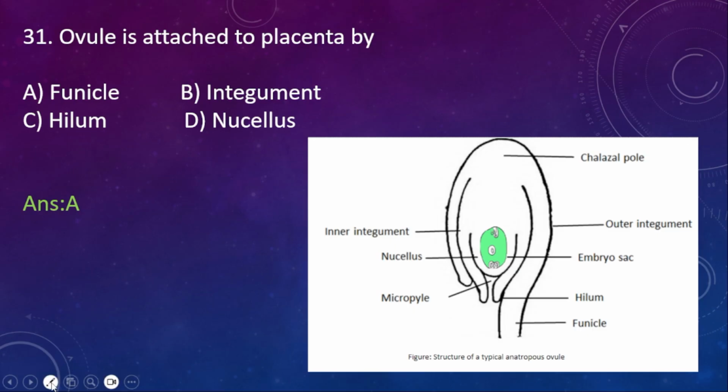Let me draw. Imagine this is the placenta. This placenta is connected with the ovule by the funicle. This is the ovule, the entire part is the ovule. The ovule is connected with the placenta with the help of the funicle.